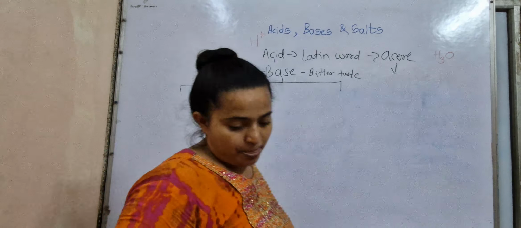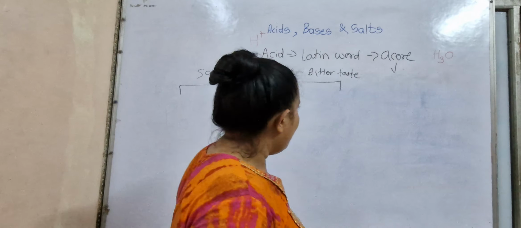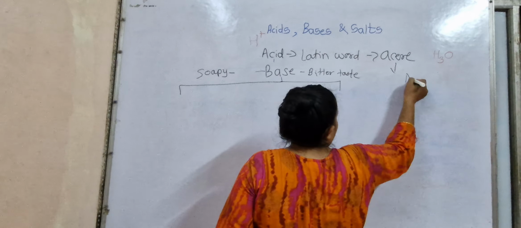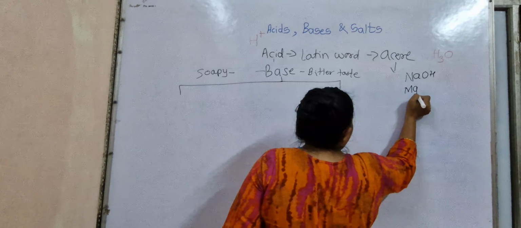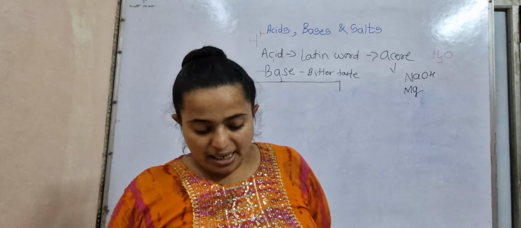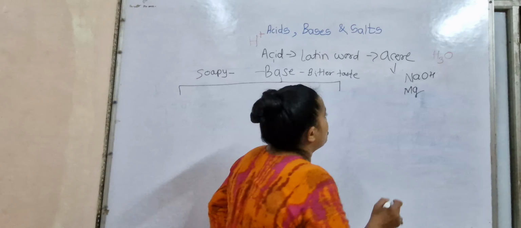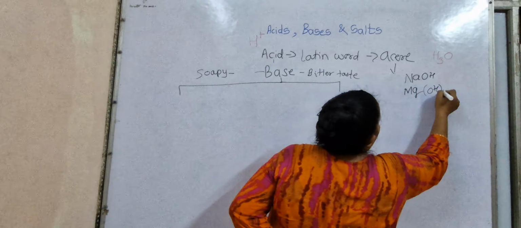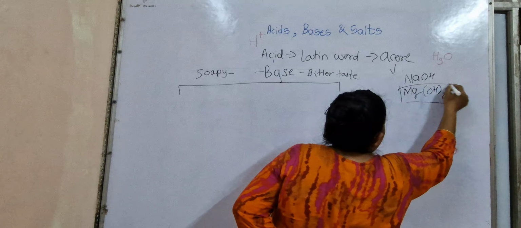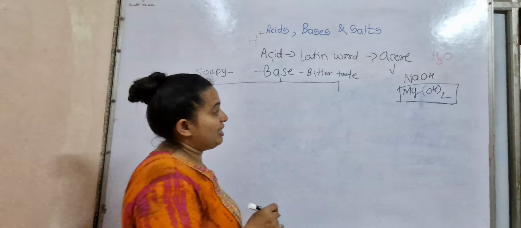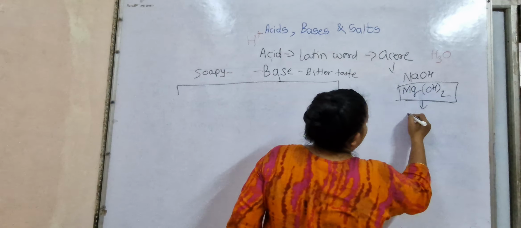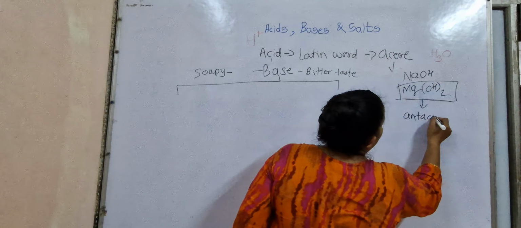Understood? Okay. Now, the examples are sodium hydroxide, that is NaOH, and magnesium hydroxide, that is Mg(OH)2. It is also known as milk of magnesia, and it is used as an antacid. What is an antacid? It reduces the acidity.